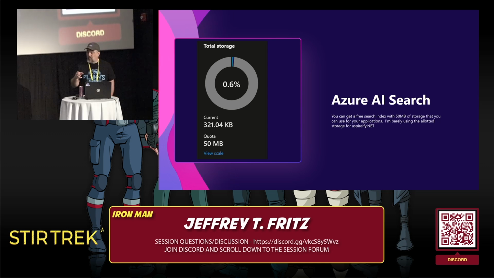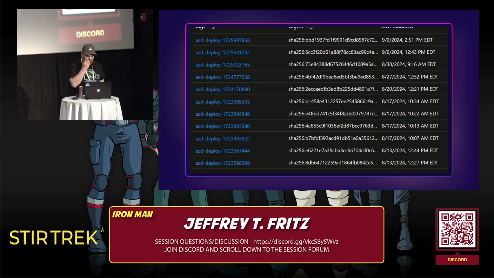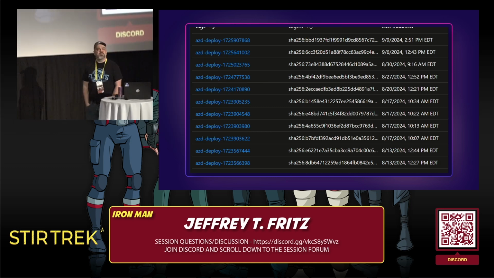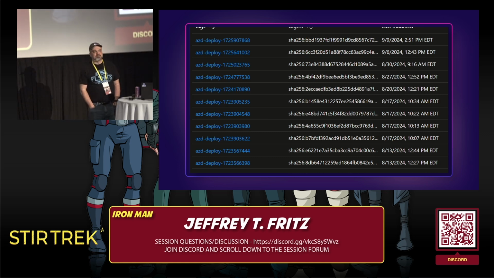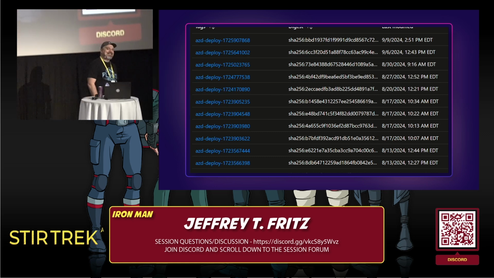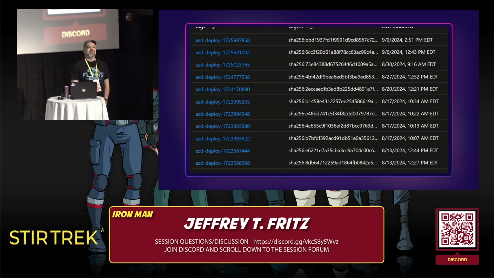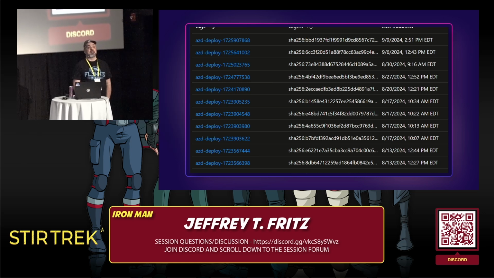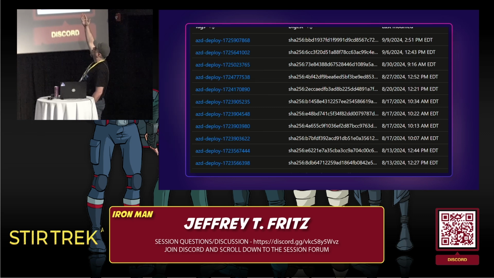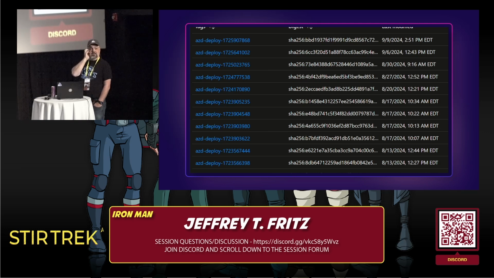But something that I want to make sure you know that's a little bit tricky, those container images, it deploys them into your container registry, but it doesn't delete them. And you get 50 gig by default in your container registry. If you're packaging and deploying some big applications and you're deploying frequently, like I was testing some features here. Look at this. August 17th, I deployed 4 or 5 times in the course of 20 minutes? That's a lot of storage that I'm eating away at.